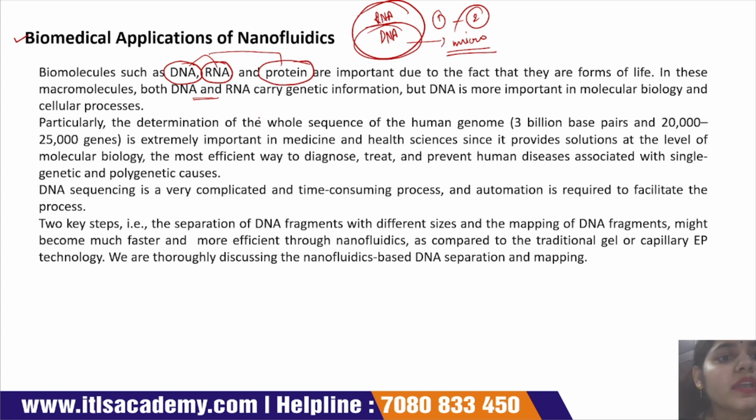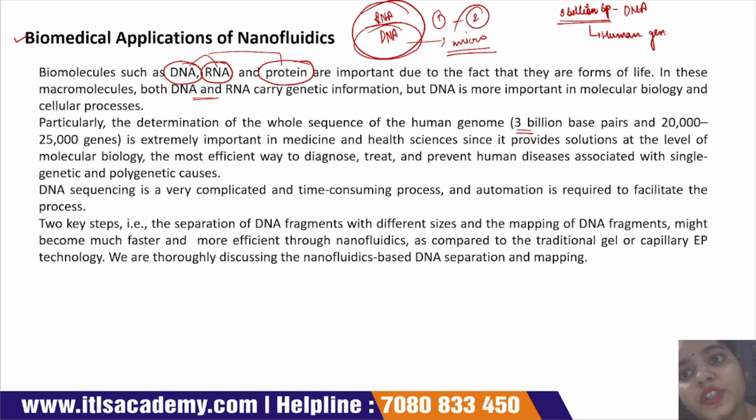Particularly, the determination of the whole sequence of DNA in the human genome. If we are talking about the size of the human genome, that is 3 billion base pairs of DNA.